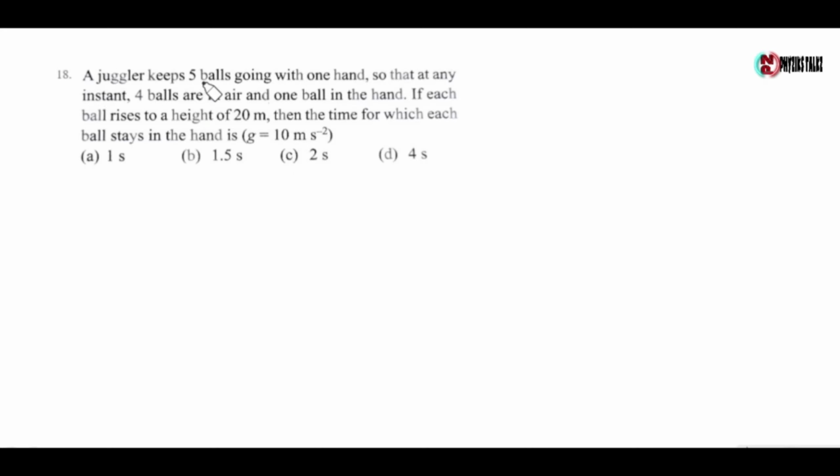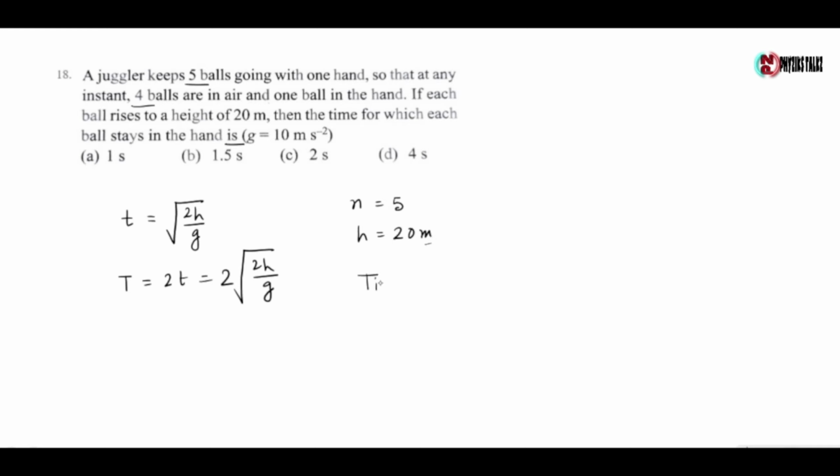Next question, a juggler keeps 5 balls going with one hand so that at any instant 4 balls are in the air and 1 ball is in the hand. If each ball rises to a height of 20 meter, then the time for which each ball stays in the hand is. Now the time taken by the ball to reach a height of h is given by root over 2h by g. Now the total time for ascending and descending is 2t, which is 2 root over 2h by g. Now here the number of balls n is equal to 5 and h is 20 meter.